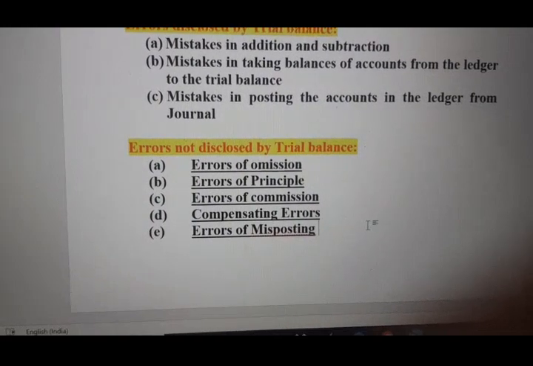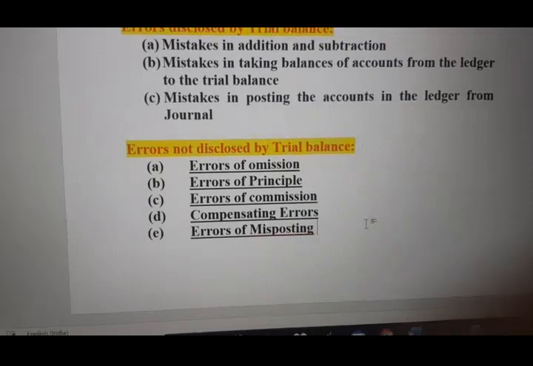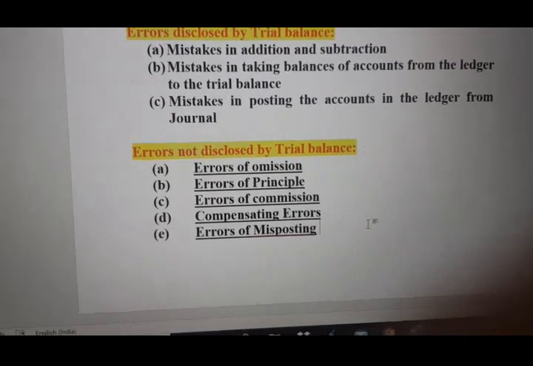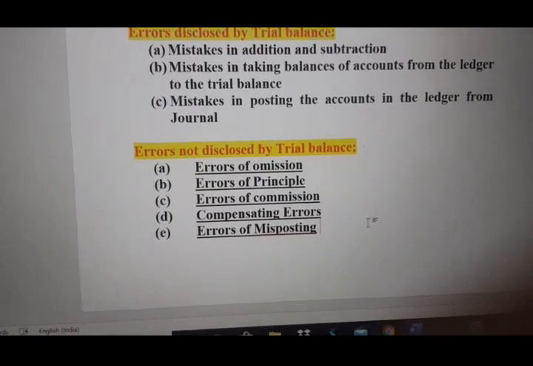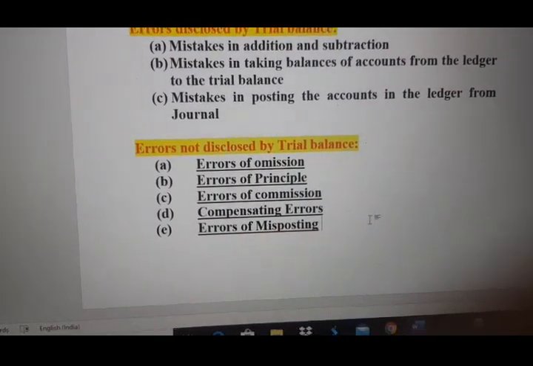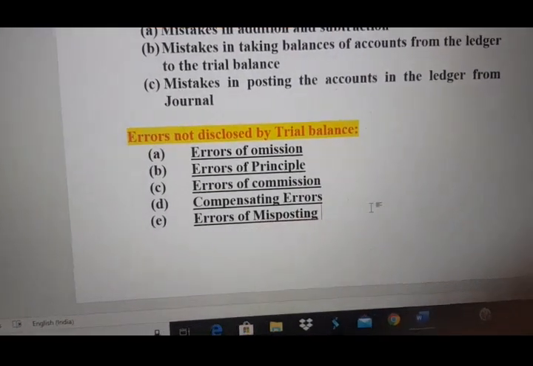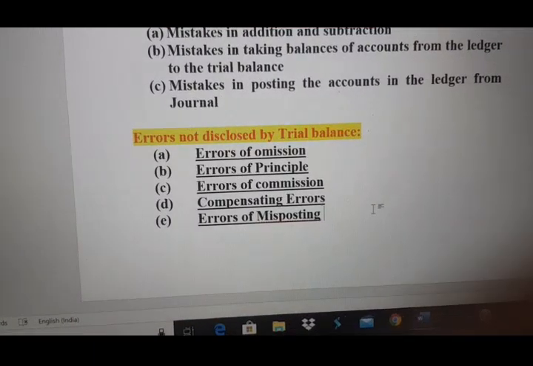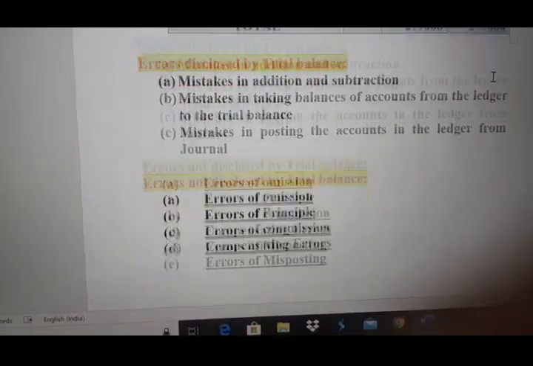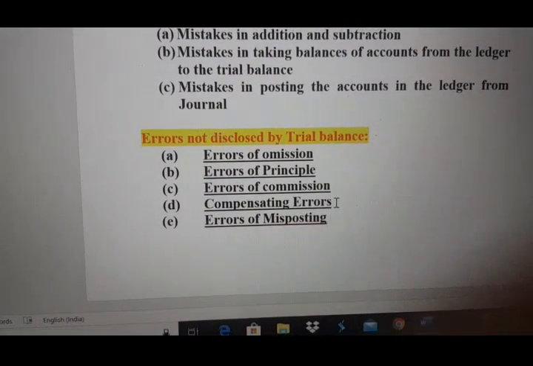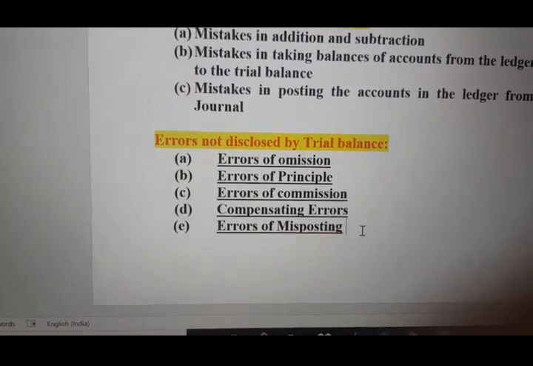What we have done is debit the electricity account with 3,500, which is the amount of repair, and debit repair with 3,700, which is the amount of electricity. That means one error has been compensated by another error. There you will not find any difference in the debit side and credit side. Both sides will tally.